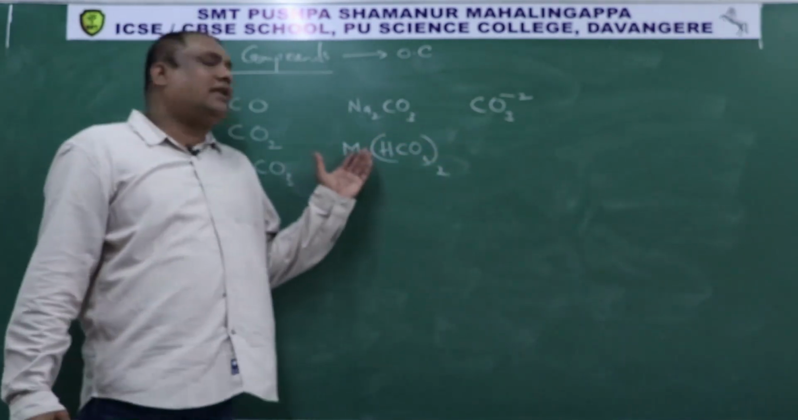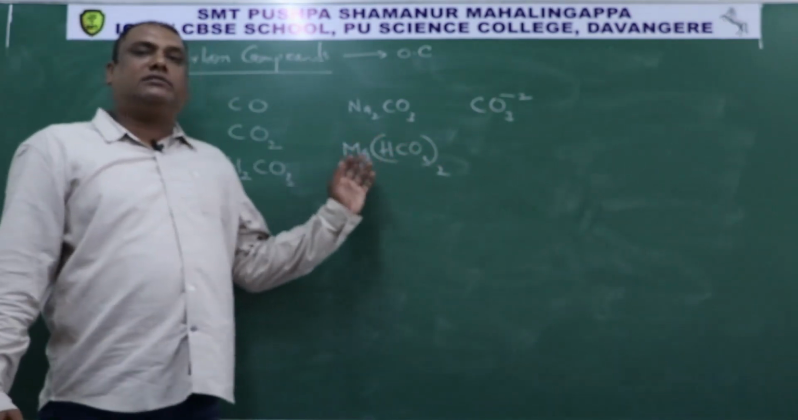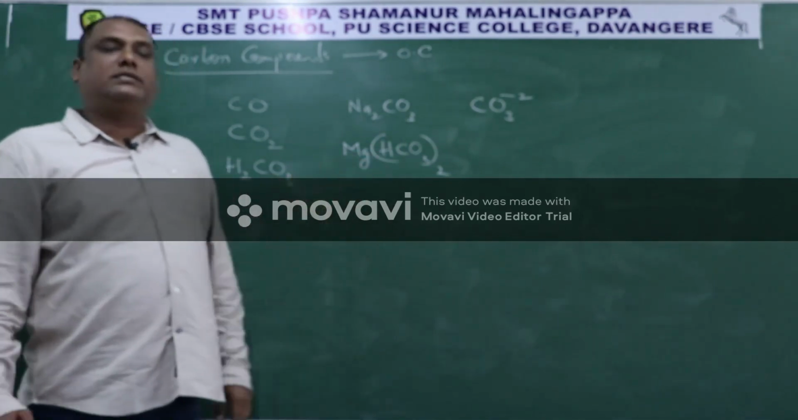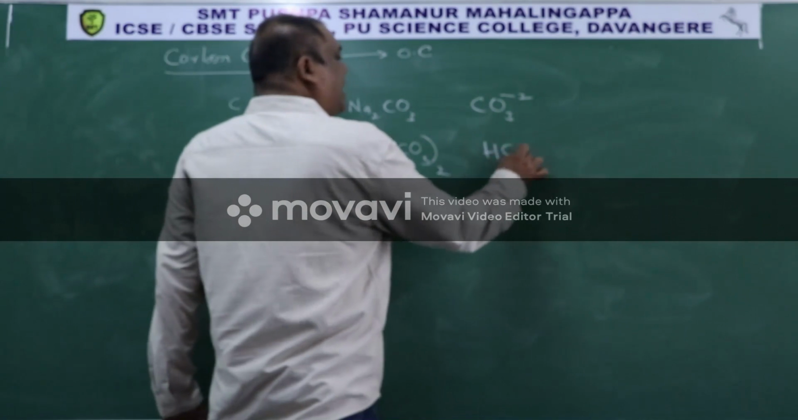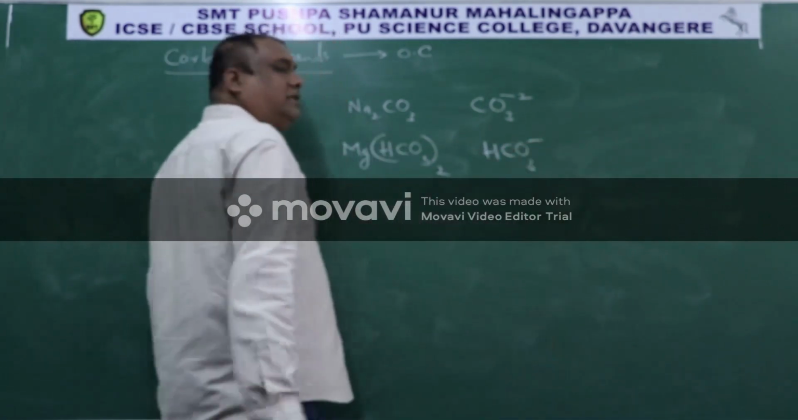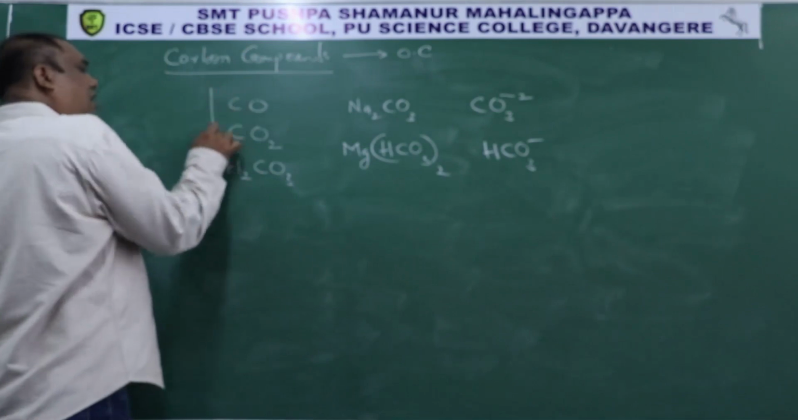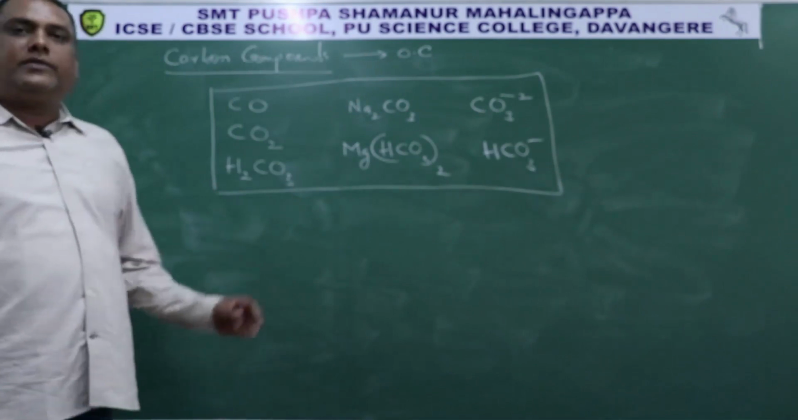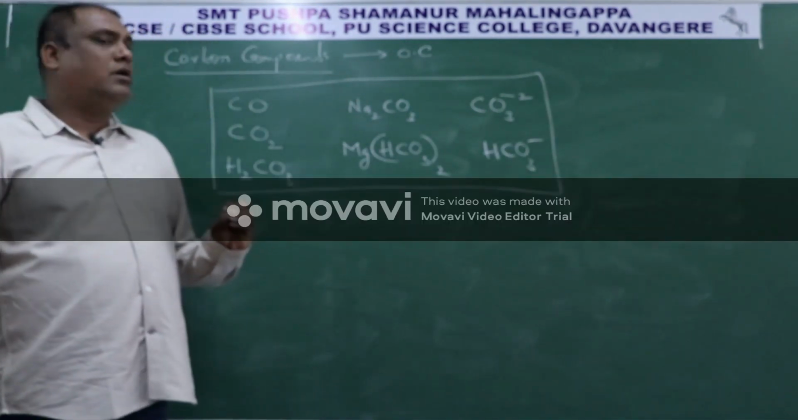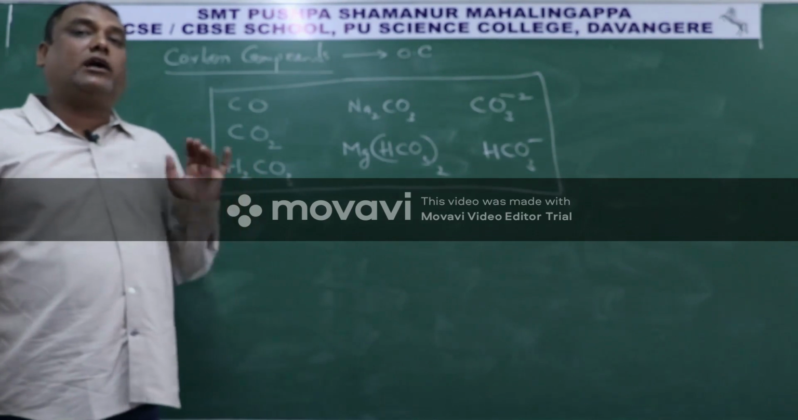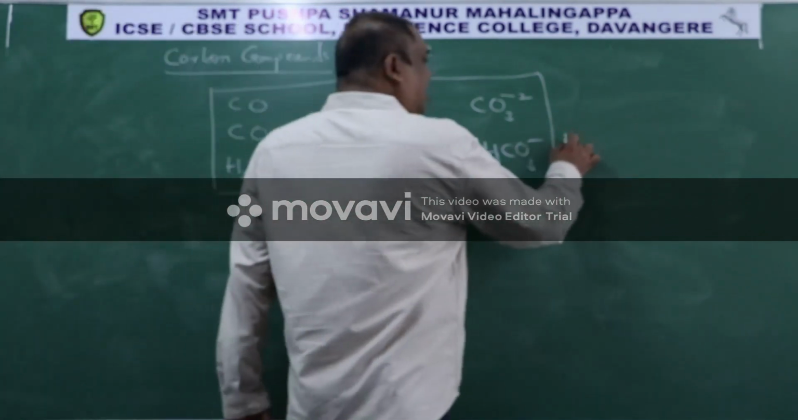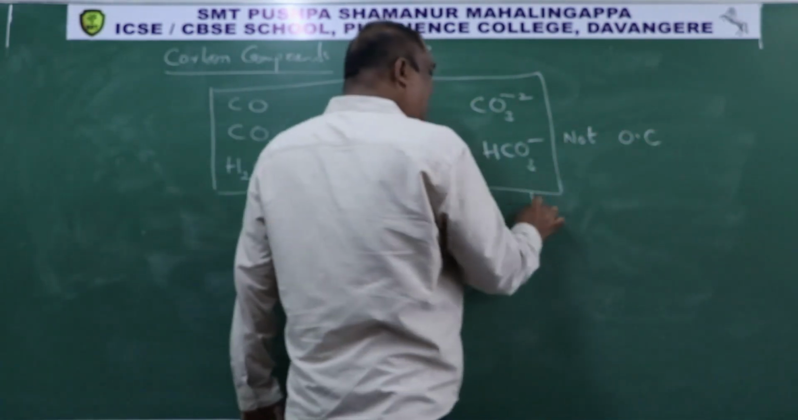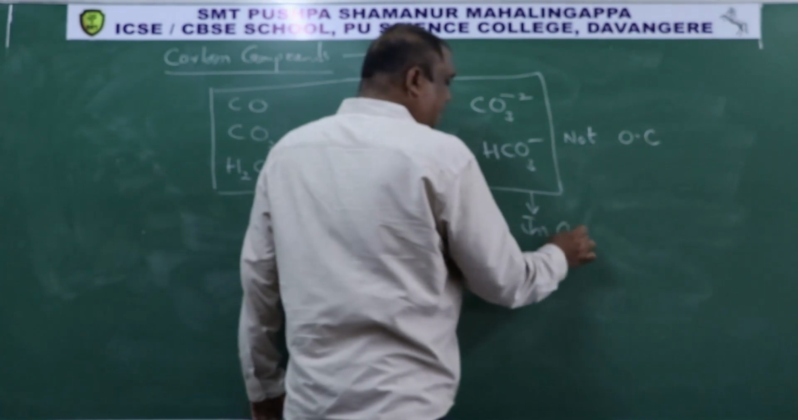Just like that, I can write sodium bicarbonate, calcium bicarbonate, zinc bicarbonate, cobalt bicarbonate. They are all called metal bicarbonates. In them we have bicarbonate ion. In this also carbon is there. So these are all the compounds. They have carbon in them, but they are not called organic compounds. Means they are inorganic compounds.